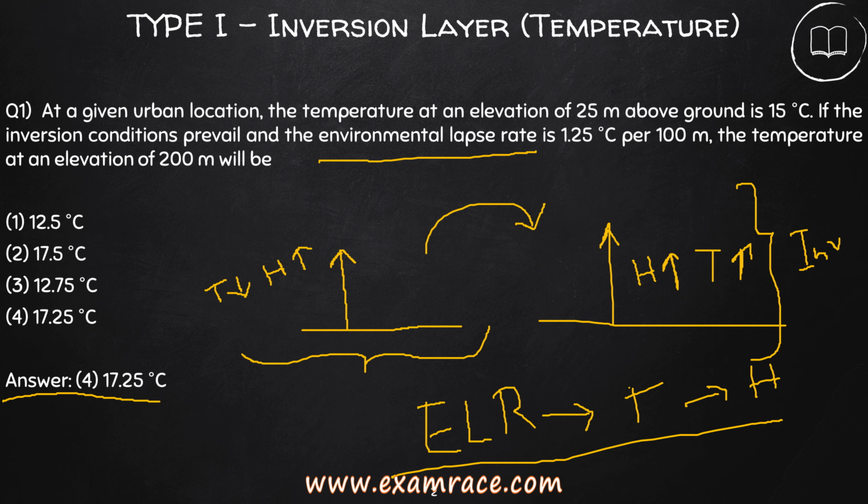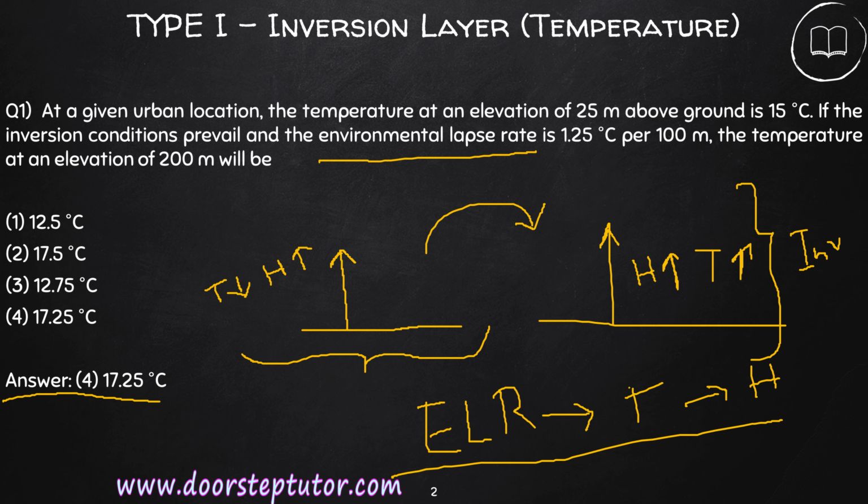And along with this we have to understand what exactly is environmental lapse rate. The ELR, that is environmental lapse rate, is simply the rate at which temperature changes with height in the atmosphere.